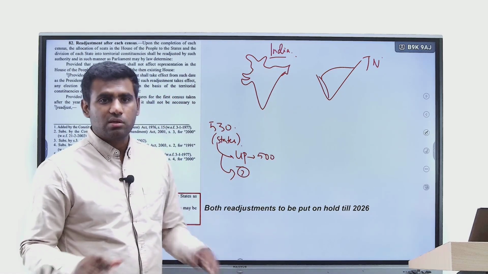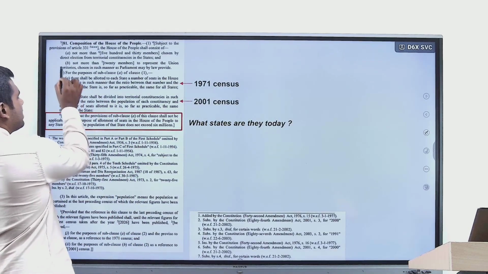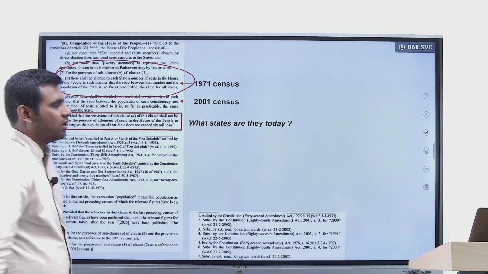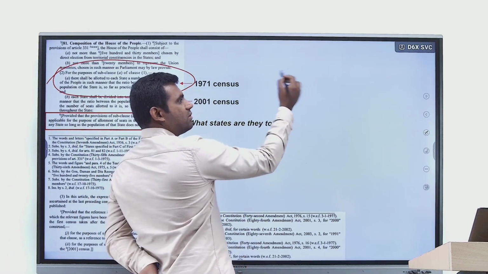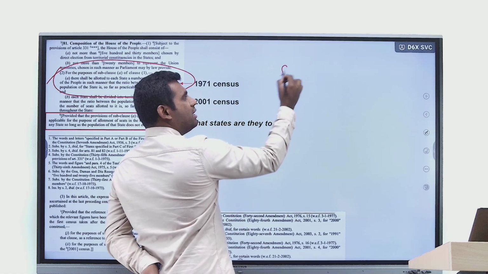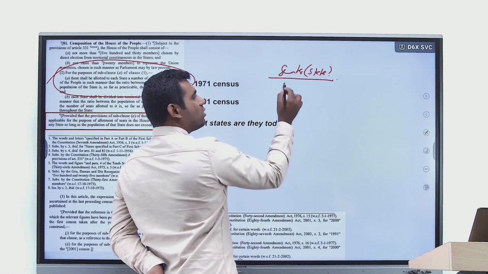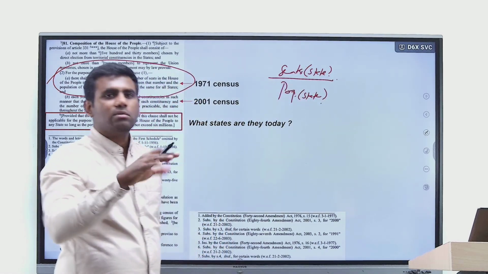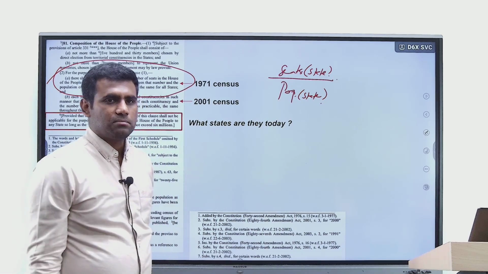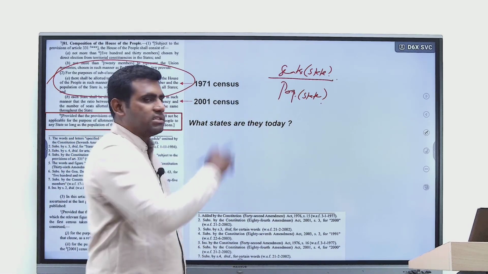Is that correct? No, it's not correct. Why? Because in Article 81, there is a methodology that is given here. What is that methodology? It says that the ratio of the total seats given to any state to the total population of that particular state, this ratio should be the same across all the states, right?